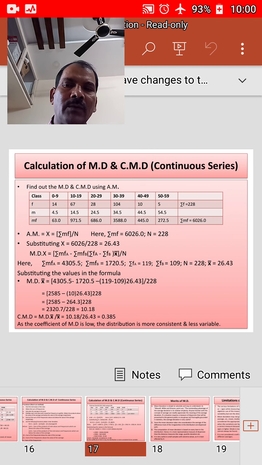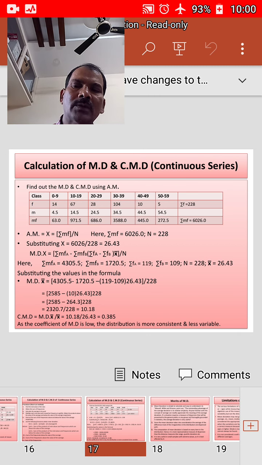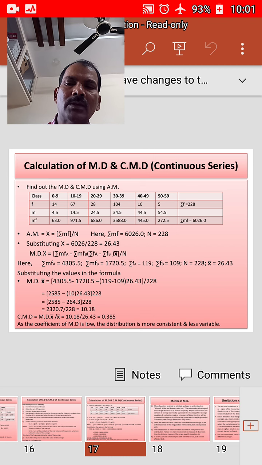If you subtract 4305.5 minus 1720.5, you will get 2585, minus 119 minus 109, you will get 10 into 26.43. Then 26.43 into 10 is nothing but 264.3. Hence 2585 minus 264.3 by 228.